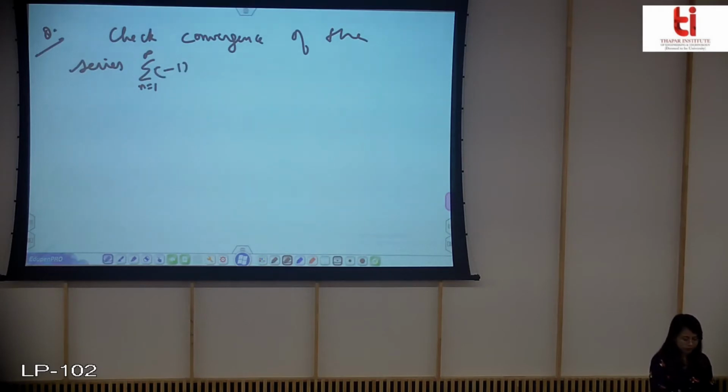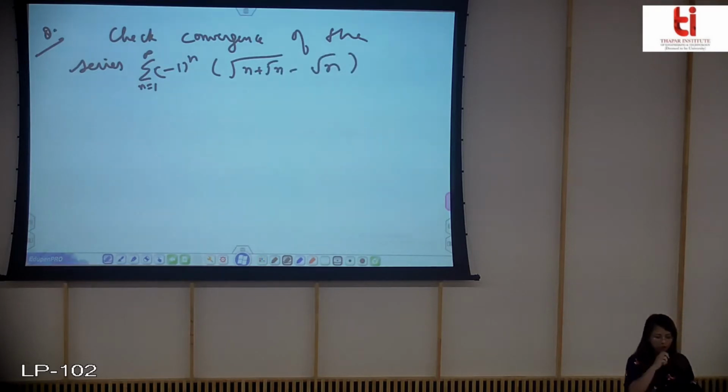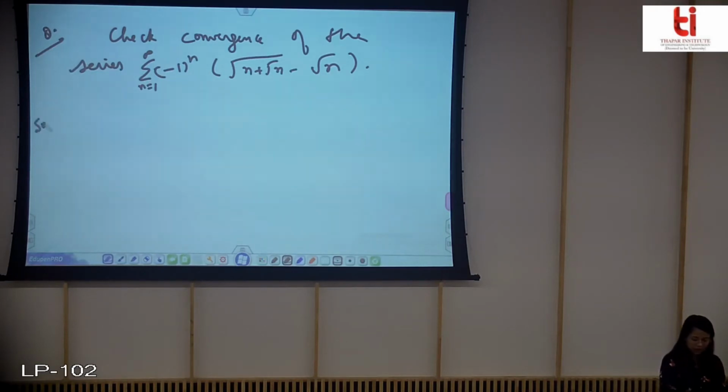You have this series, and you want to check whether this series is conditionally convergent or absolutely convergent. So let us see. Now again you can give a notation for this so that afterwards it is simpler to write.